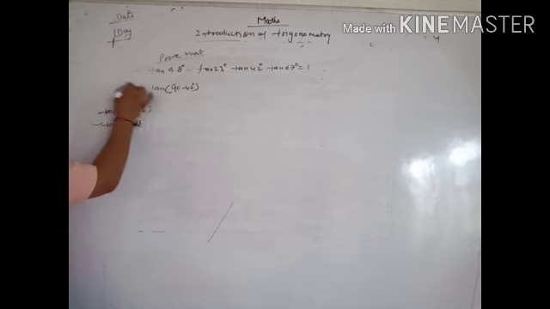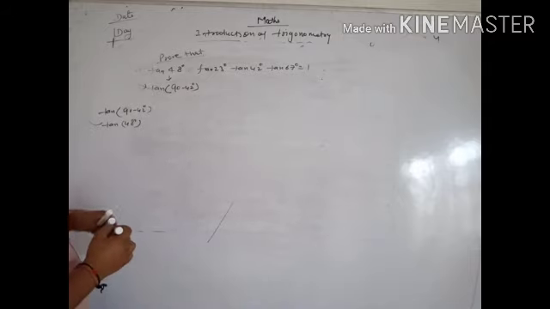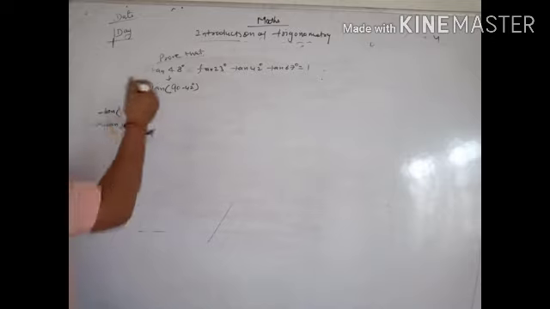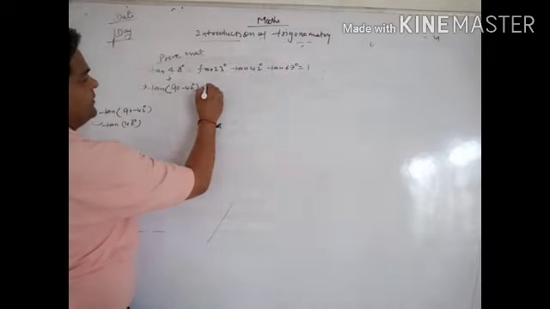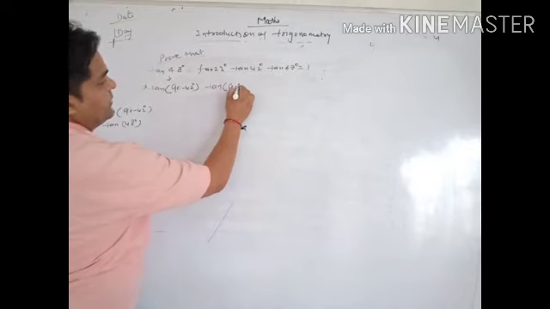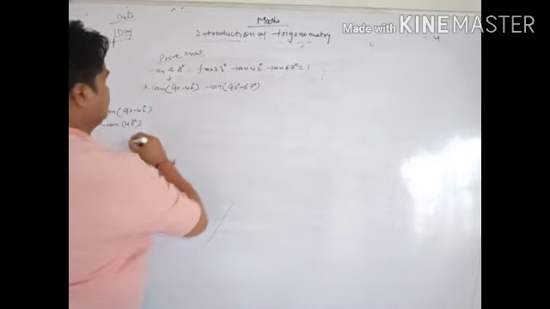It means we can change it here: tan 48 degree equals tan of 90 minus 42 degree. Simply here write tan 23 degree equal to tan of 90 degree minus 67 degree.